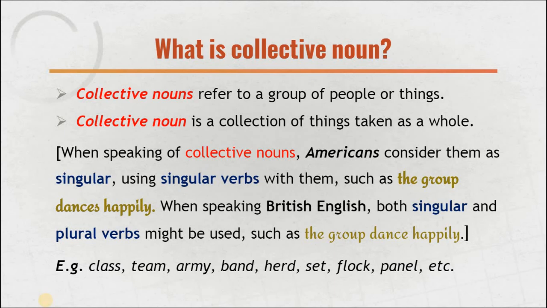So when you group something, when you collect a lot of things or a lot of people, and you give a specific name to those people, those things, that specific name which you give is called the collective noun. Collective noun must be singular, as discussed here, that Americans and British both use it as singular, but British sometimes consider them plural, but that's not very important for us.